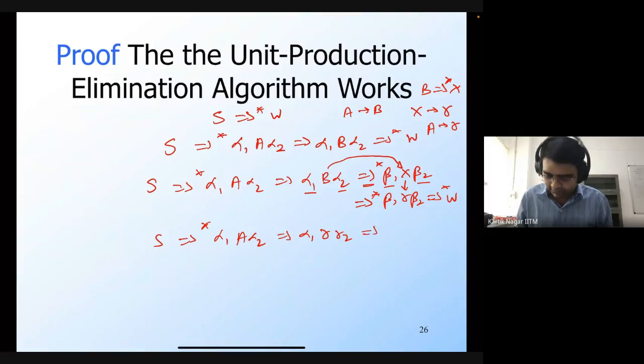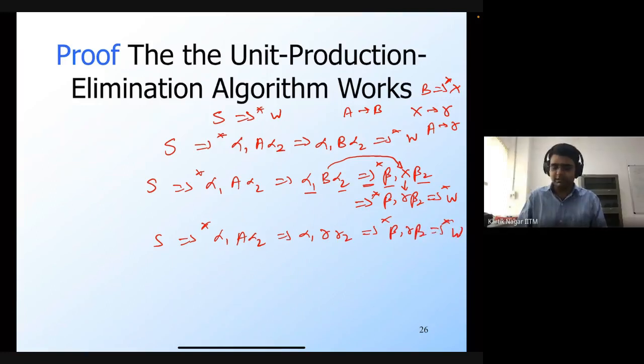And this is going to directly give me beta 1, gamma, beta 2, which in turn will give me W. So this particular derivation has at least one fewer step than the original derivation. And this contradicts the fact that the original derivation was the smallest derivation. So that's why if you are using a derivation which contains a unit production, then you can always get rid of that unit production using one of the newer rules that we've added.